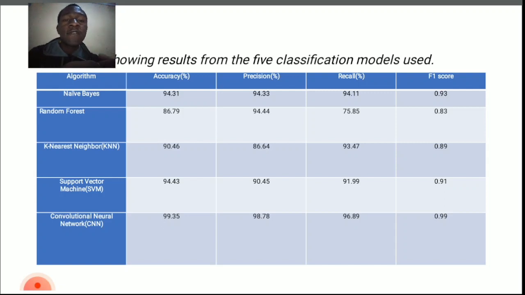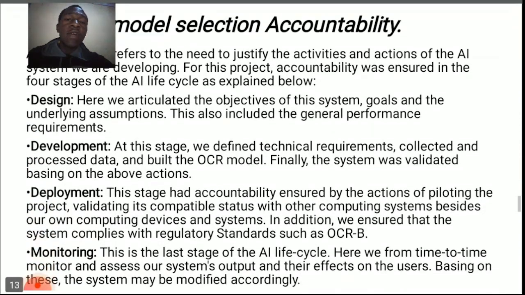Now, one of them is naive Bayes, as you can see. Just look at the column for accuracy. You can see naive Bayes, random forest classifier, k-nearest neighbor, support vector machine, and the CNN, that's convolutional neural network. You can see the highest accuracy was achieved from the convolutional neural network, and for this reason, it was selected to implement our model.